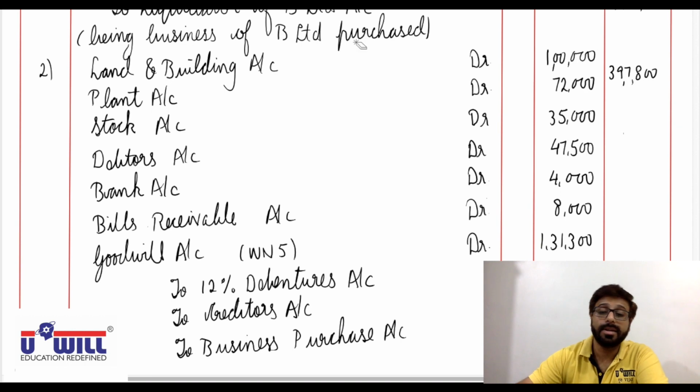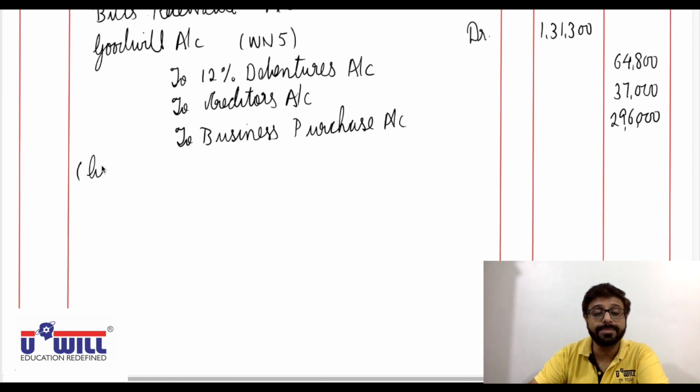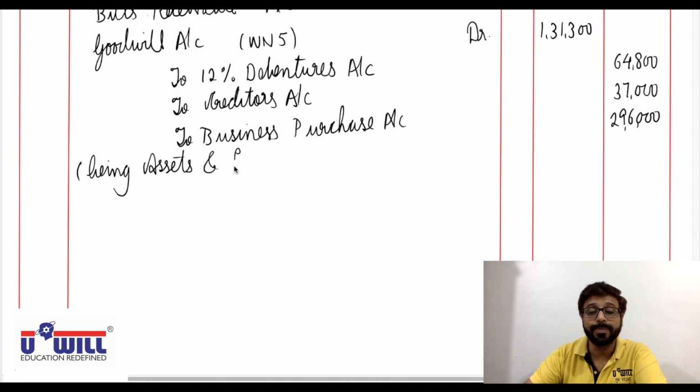Okay. Then the narration being assets and liabilities of B Limited taken over.